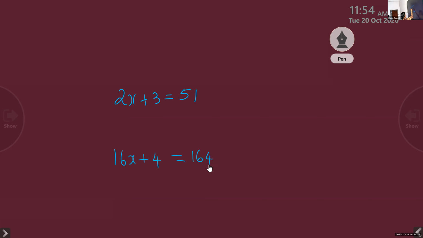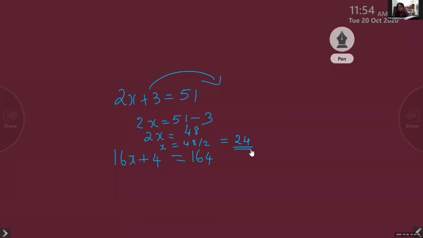You see this? 2x is, so 3 we will take to that side. So 2x is equal to 51 minus 3. What is 51 minus 3? 48. 2x is equal to 48. x is equal to 48 divided by 2. Answer is 24.